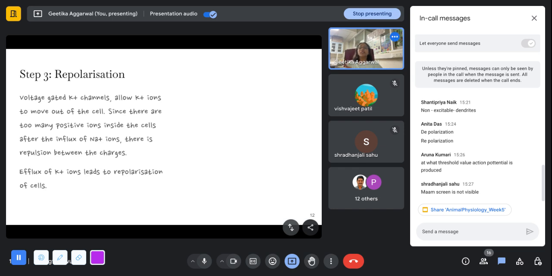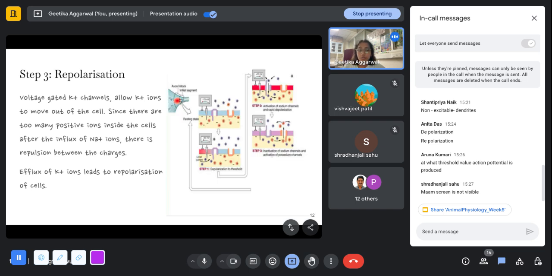Here, what happens is the voltage gated potassium channels open and they allow the movement of potassium outside of the cell, because potassium, as we know, was in a higher gradient inside the cell. So now, when these potassium channels open, there is a certain movement or efflux of potassium ions outside of the cell. Because there were too many positive ions inside the cell, there is a repulsion between these potassium and sodium ions, or between these positive ions. So these potassium ions start moving outside, and the efflux of potassium ions leads to the repolarization of the cell. Okay, I hope we are clear till step 3.